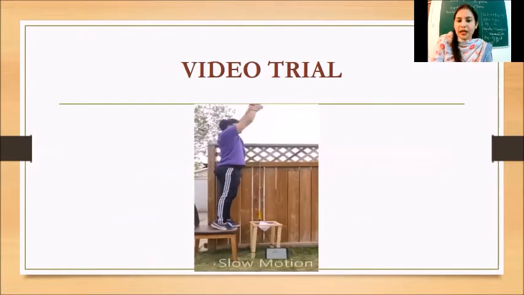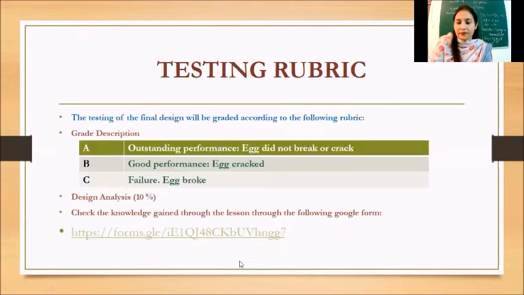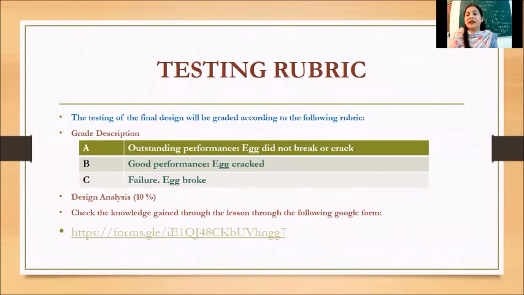Is dropping the egg from a height of exactly 2 meters, and see that in slow motion now. That's great. So the egg does not rebound, it did not crack as well. So what is the testing criteria? A means the egg didn't break or crack even. That's very good. B grade will be given if the egg cracked. And C means the egg broke, so that is total failure. And also I have prepared a Google form. The link is given here to test their knowledge that they have gained through this wonderful project.